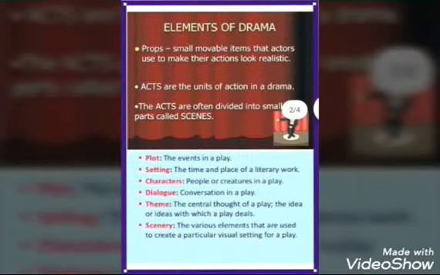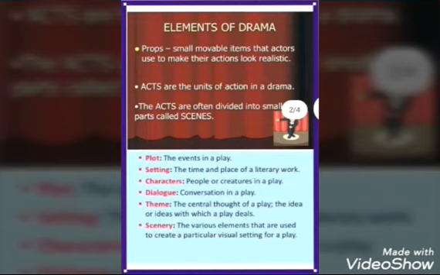Then we know the elements of drama. So the first one is props, that means small movable items that actors use to make their action look realistic. Next one is acts, the units of action in a drama. The acts are often divided into smaller parts and scenes.